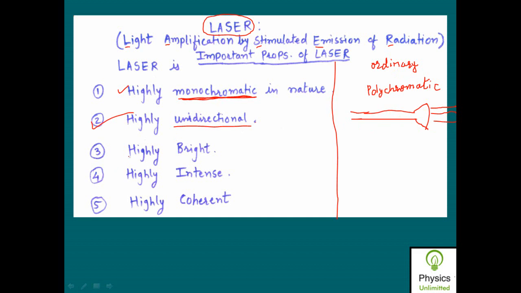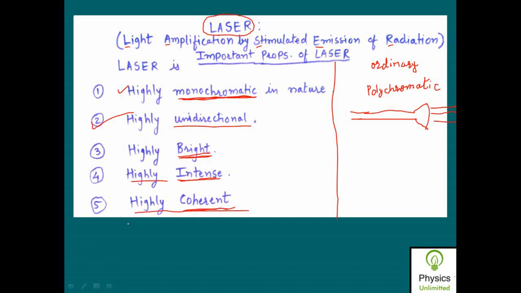Then the laser is highly bright. The brightness of this laser beam is very high. Similarly, the intensity of the laser beam is also very high. So it is highly intense and highly bright, and it is also highly coherent in nature.